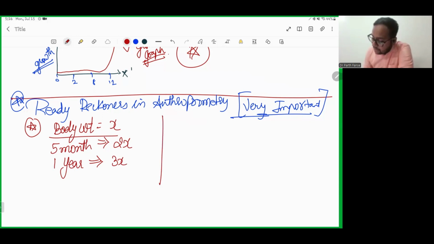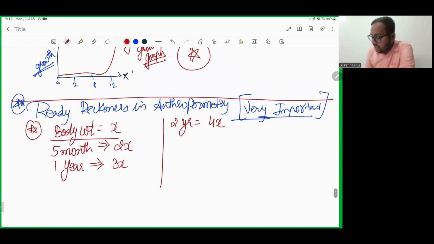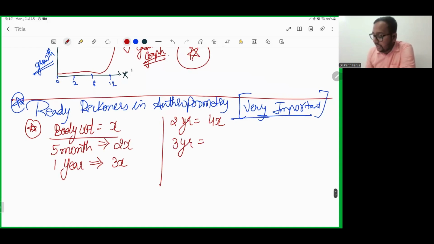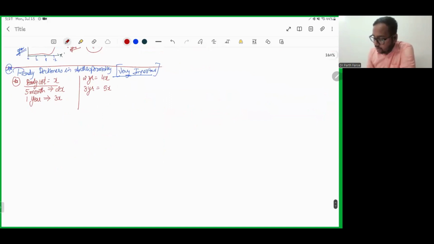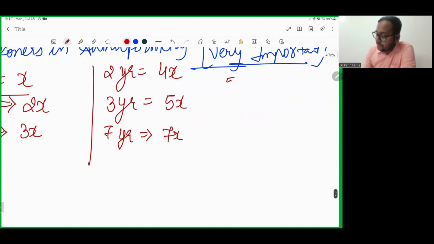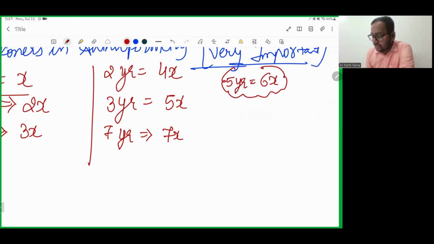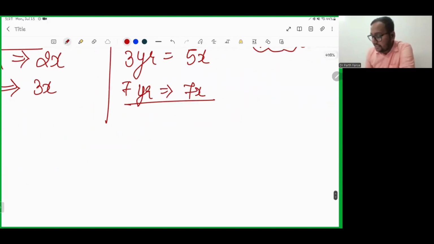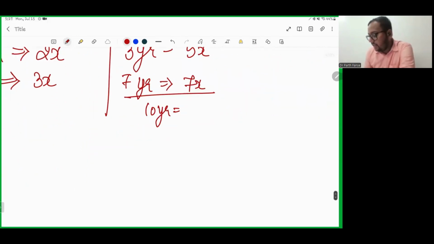When a child becomes 2 years old, it will be 4x. At 3 years, it will be 5x. At 5 years, it will be 6x. 7 years will be 7x, and 10 years will be 10x.